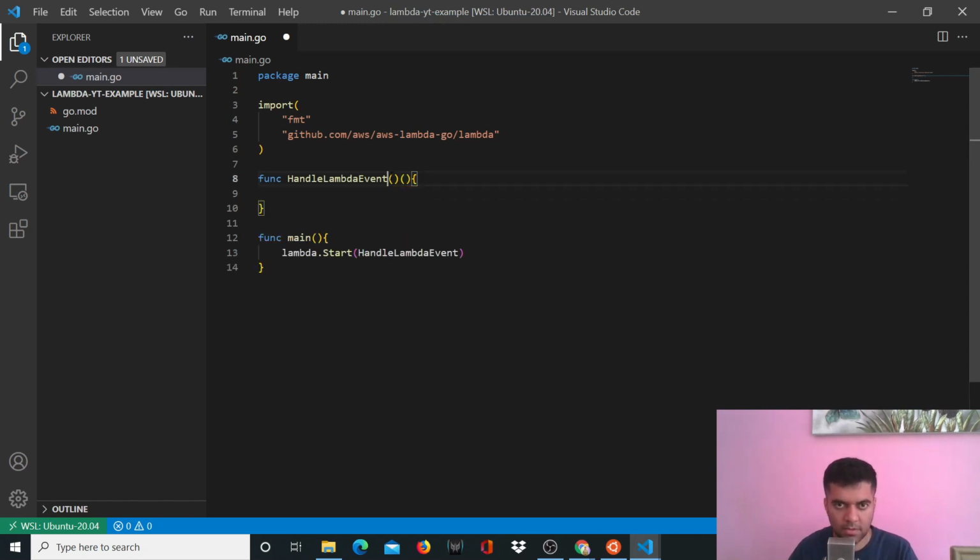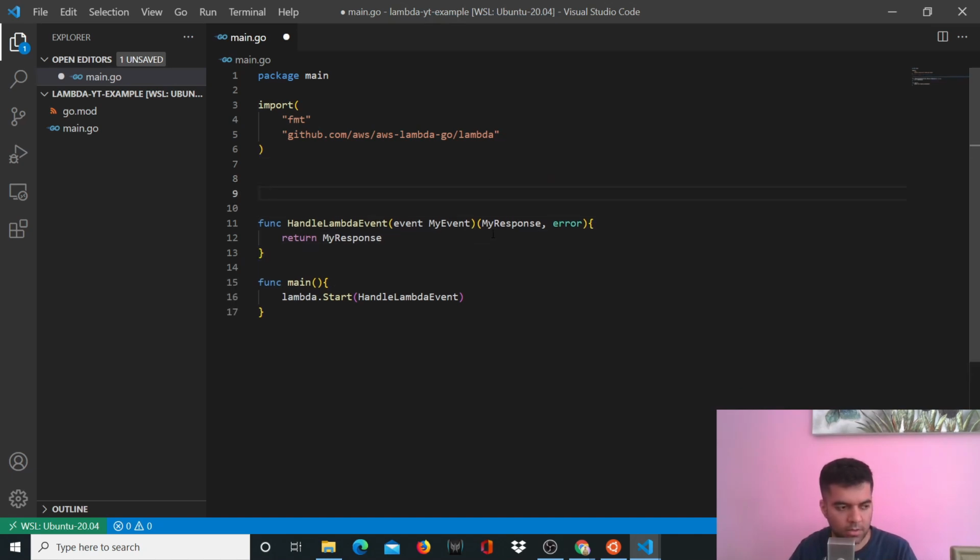and it accepts something and it returns something, right? So what does it accept? It accepts an event. So we'll say my event, and it returns a response. It can also return an error if there's an error. And here we'll just basically return response, right? Now let's define what response and event are.